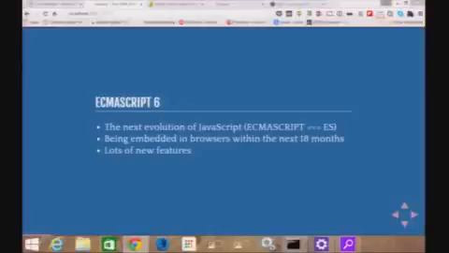IE8 or IE9. So you're going to have to do something like this for the time being, because there's really no choice. You can't run native ECMAScript 6. You've got to find a way of running some sort of trans-compiling thing, which we're going to talk about, or emulating it somehow. All right, so right now, you're looking at it just starting to get traction in browsers, just starting to get traction on Node, and things like that.